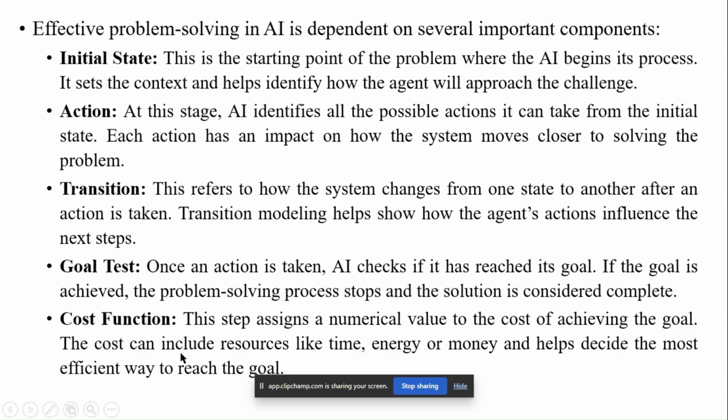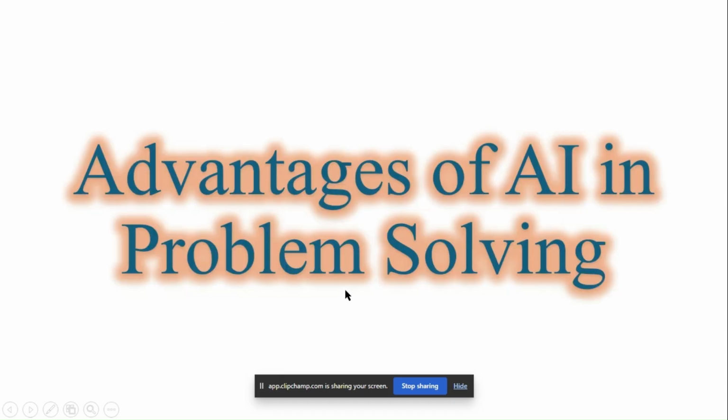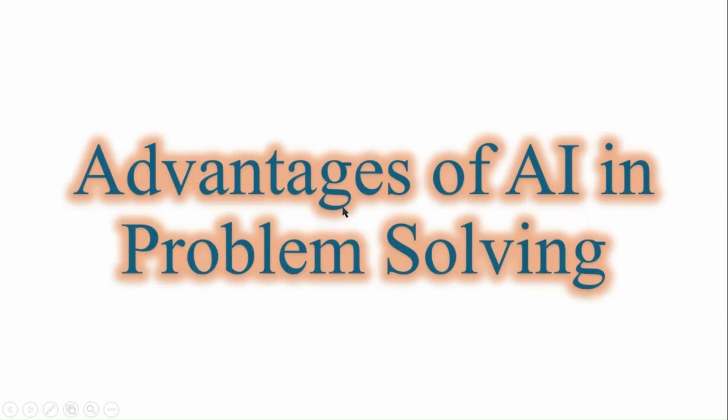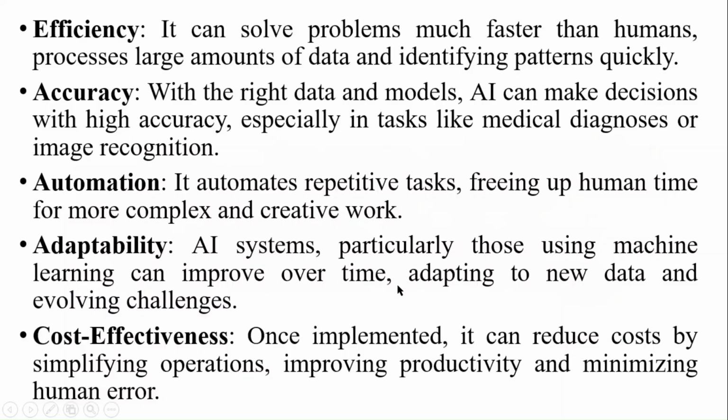The cost can include resources like time, energy, or money, and helps decide the most efficient way to reach the goal. Okay, so the advantages of AI in problem solving are efficiency, accuracy, automation, adaptability, and cost efficiency.